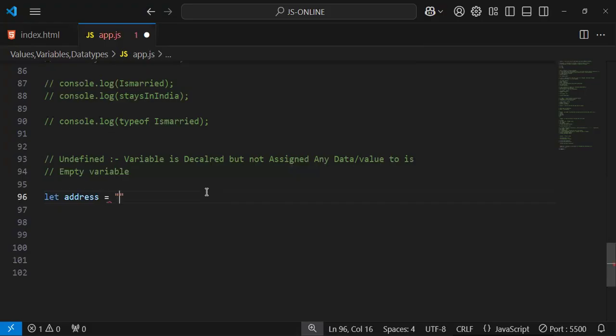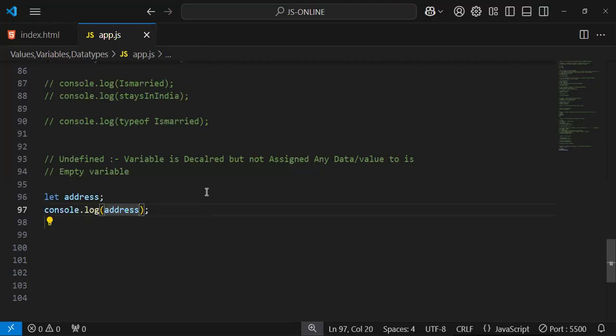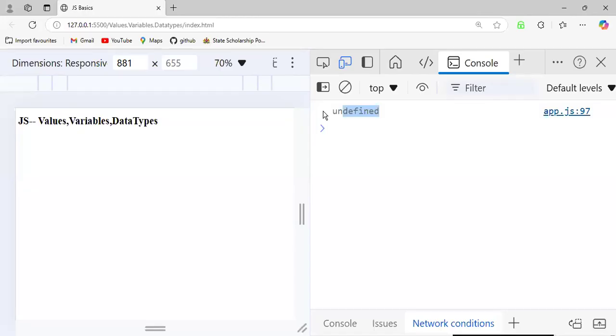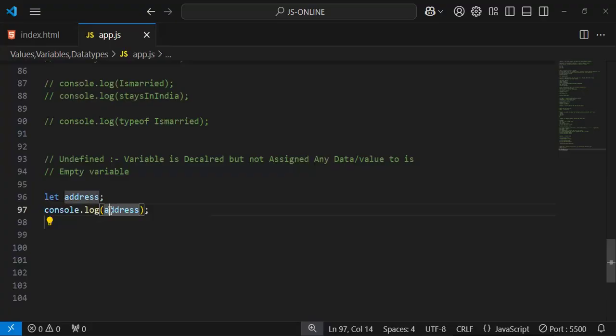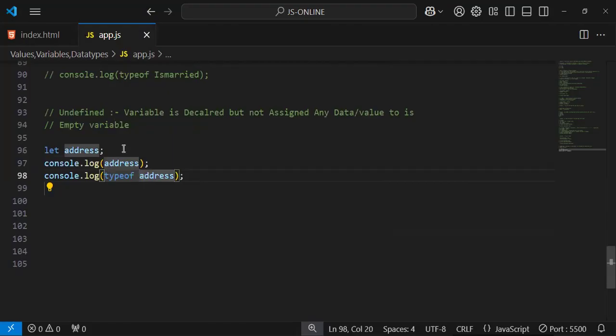Typically I use equals and store some value, but here I'm not storing any data. If I log the address, it shows undefined, and the type of the address is undefined. Undefined is also a data type.